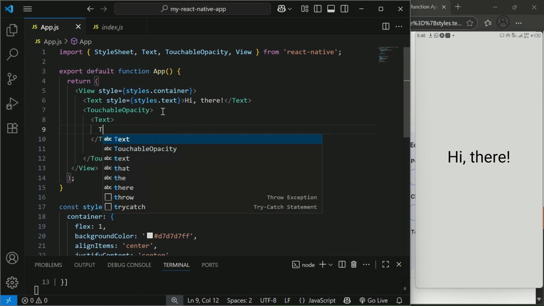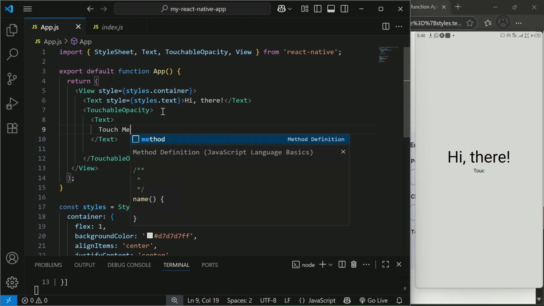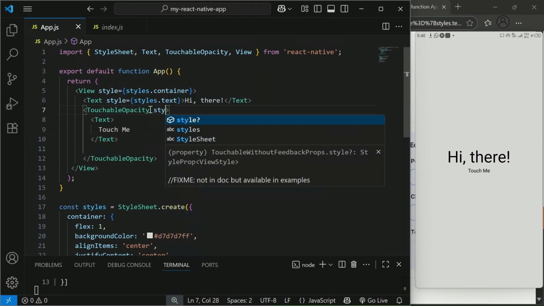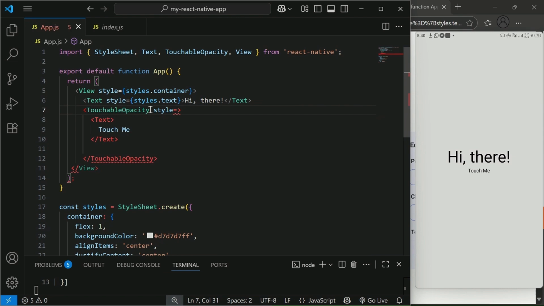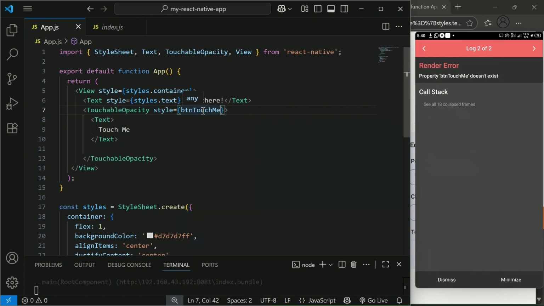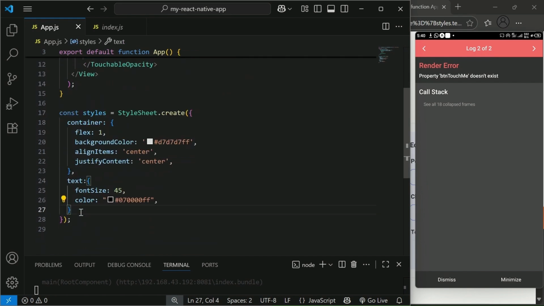Okay, so then you need to have a text. It's different from your regular HTML where you just practically add any text within a button tag. But here you need to add a text tag within the touchable opacity tag. So you give it a style. Then of course you're going to be seeing this syntax error here and there because it's auto loading. Okay, so give it a style called, I give it a name, but here I'm giving it a BTN touch me. So it is that BTN touch me I'm going to look for and code it accordingly in the style.